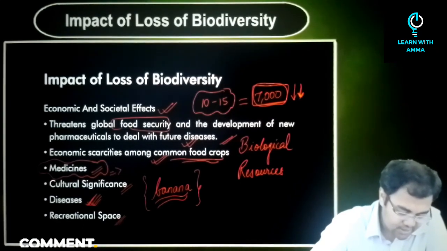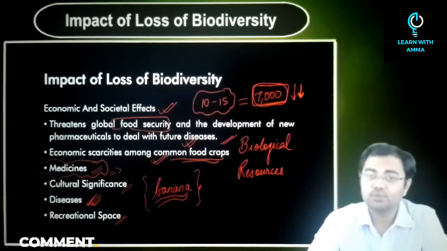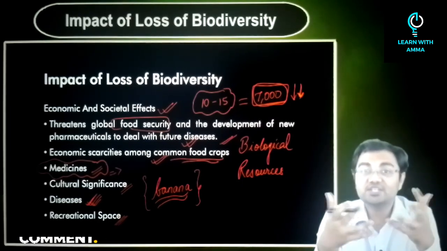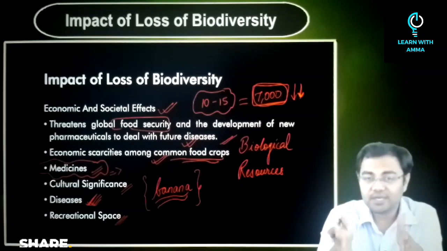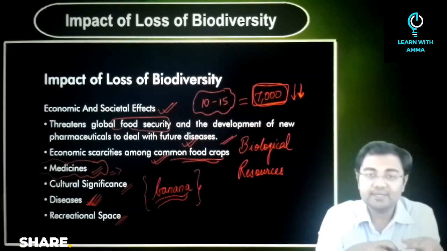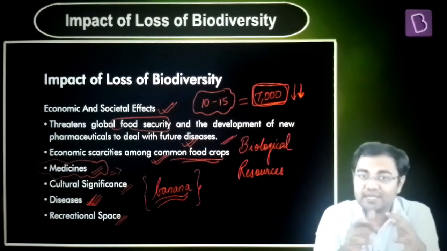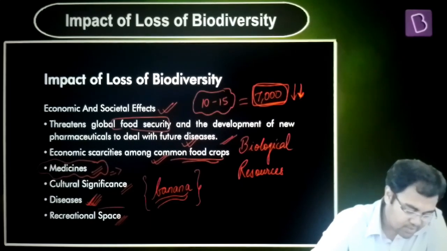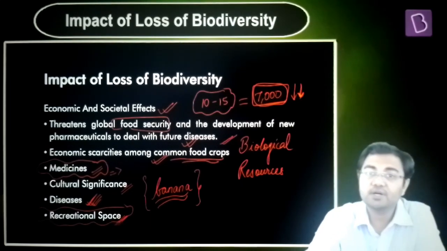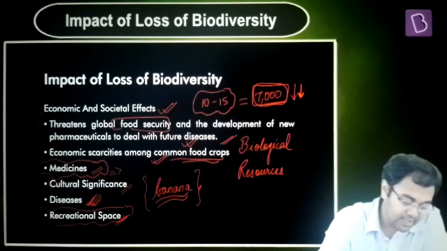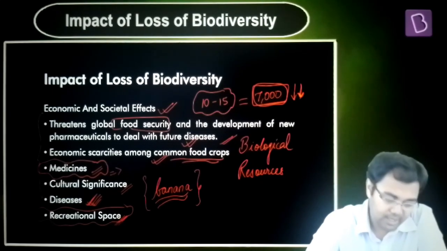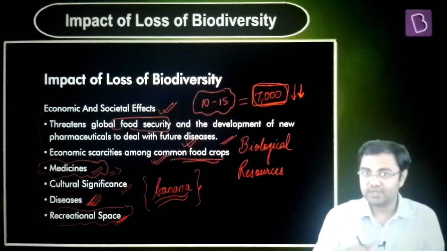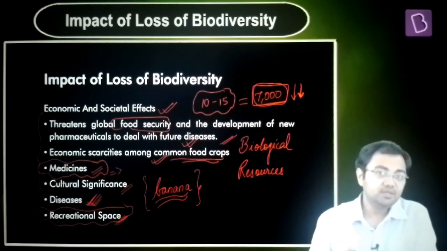Then after that, the recreational space. As you lose biodiversity, you lose areas and ecosystems, and because of that, the recreational areas, the forested areas, etc., are also lost over time. So from a societal point of view, recreational space is also vanishing little by little. Although this might not look like a very strong impact, we know that all the others are very, very important impacts to look at. So this is how you can talk about the impact of loss of biodiversity, whether in ecological terms or in economic and societal terms.